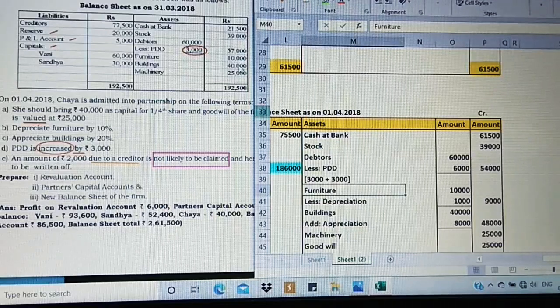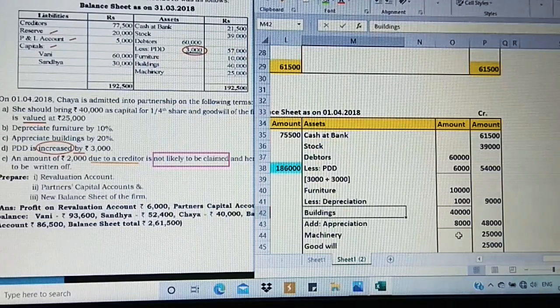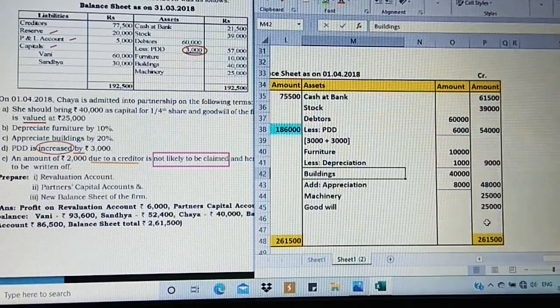Furniture, next 10,000 less depreciation calculated in the revaluation account. Always search for revaluation account, see what is the value taken in the amount column, take that. Now this is deducted, I get 9,000. Then buildings value 40,000, add appreciation, again revaluation account, any adjustment revaluation account, check, take the value from the amount 8,000, so I get 48,000 as adjusted value. Then machinery, no adjustment, 25,000 taken directly.